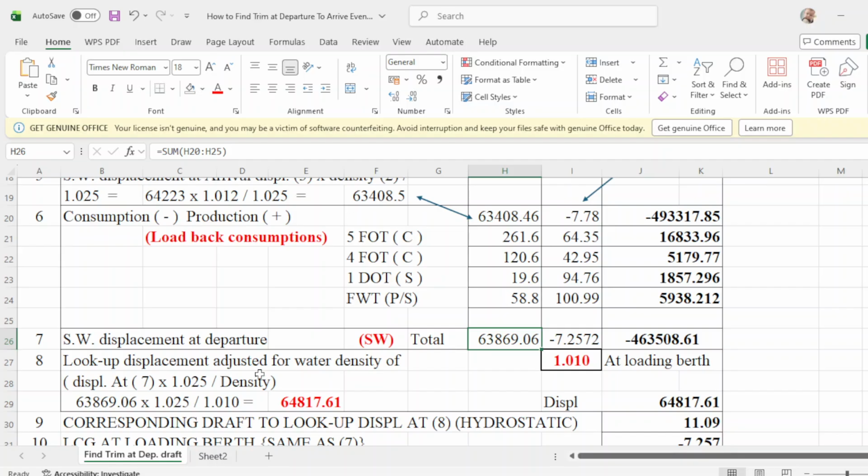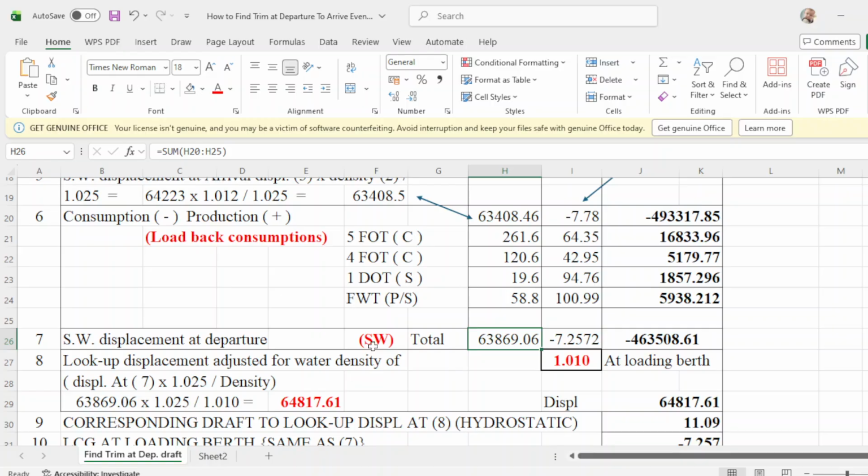Look up displacement adjusted for water density: the displacement at number 7 times 1.025, which is constant, over your density of 1.010, and the value would be 64817.61, which is this one.